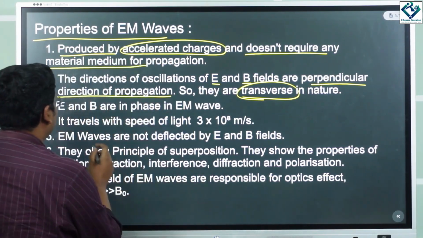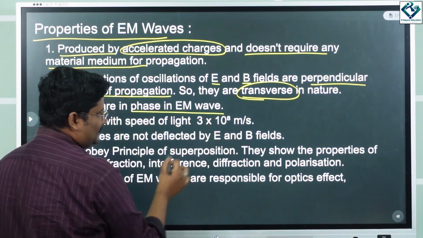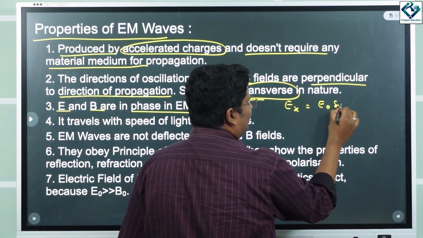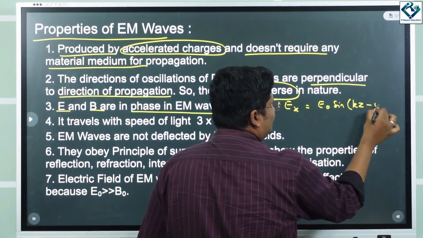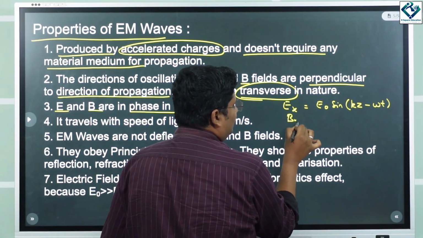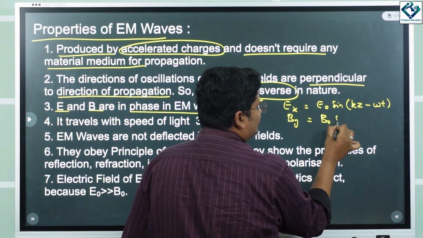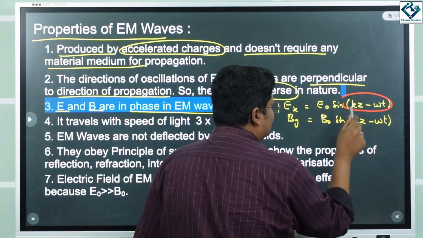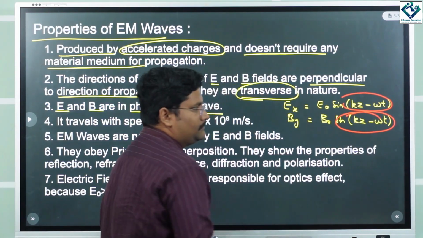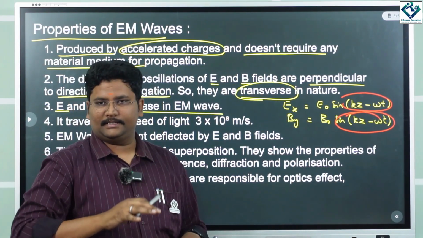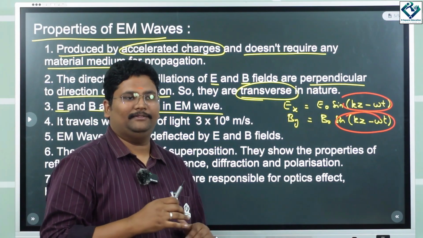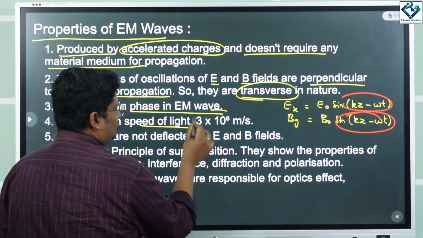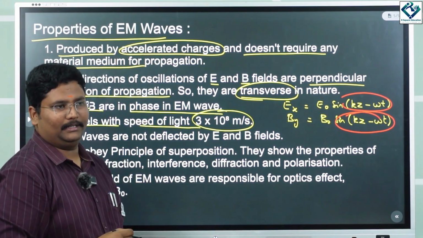And electric and magnetic fields are in phase, because we saw two equations. Ex is equal to E naught sine of kz minus omega t. Likewise, By is equal to B naught sine of kz minus omega t. So they both are in phase. There are no phase differences, so we call both in phase. And it travels with the speed of light. The speed of light is 3 into 10 power 8 meters per second.